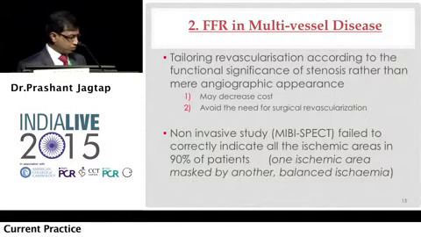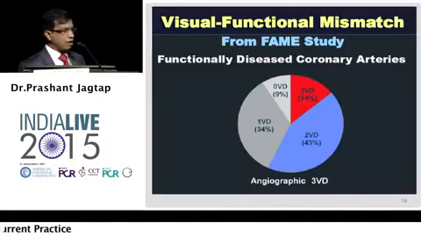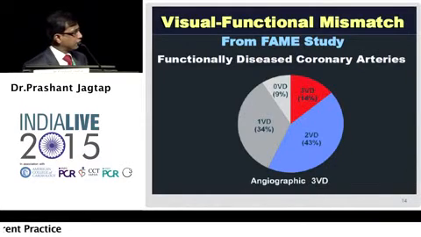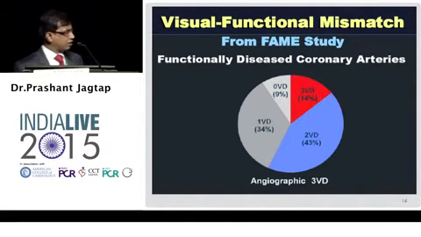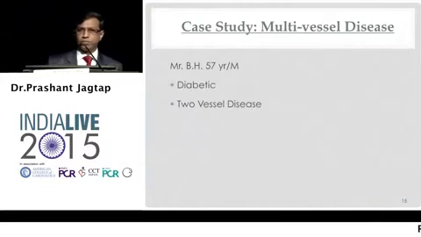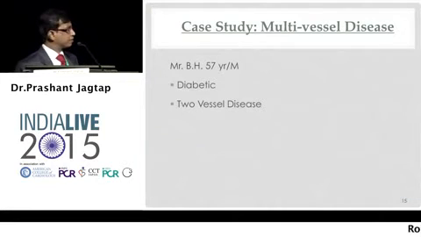As the FAME study showed, functionally diseased coronary arteries are much fewer than the angiographic 3-vessel disease. Out of 100, only 43% would have 2-vessel or 34% 1-vessel disease. This is an observation in our day-to-day practice, as will be exemplified in the next few cases.